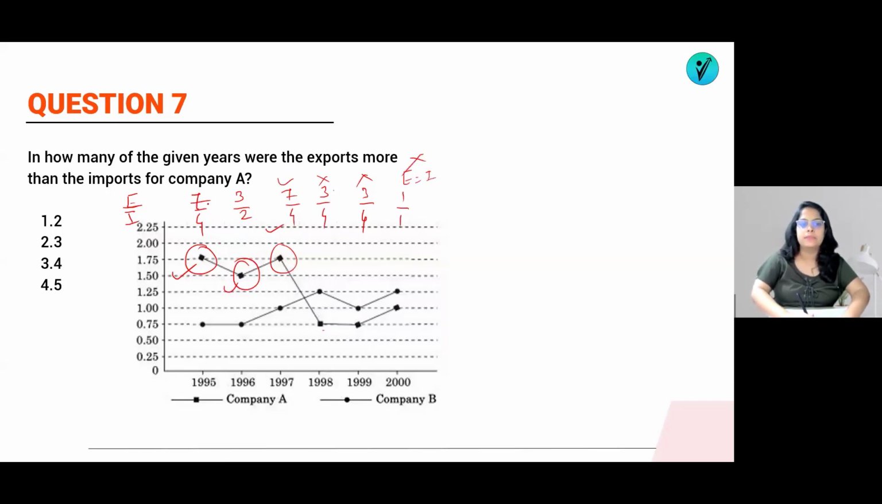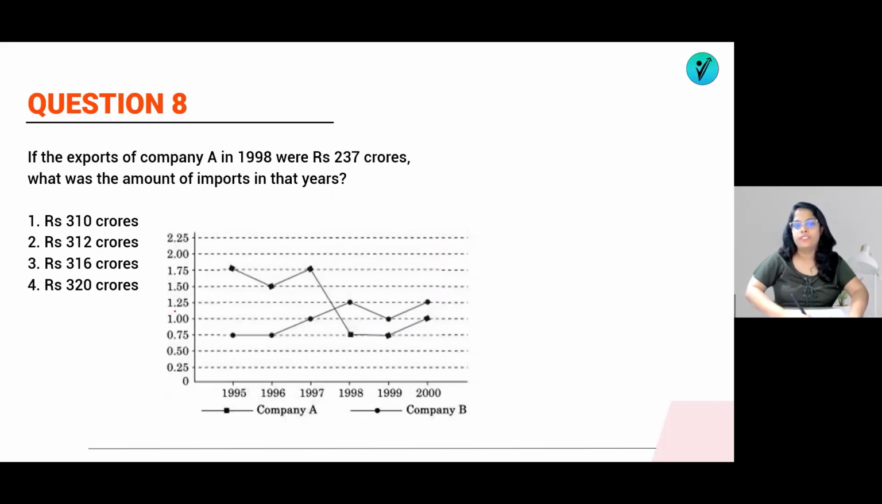So how many years were accepted? 7/4, 3/2, 7/4 means 3 years. So the answer was option number 2, that is 3 years. Export was more than the import. That's it, nothing is there. You can solve it easily if you know the logic.